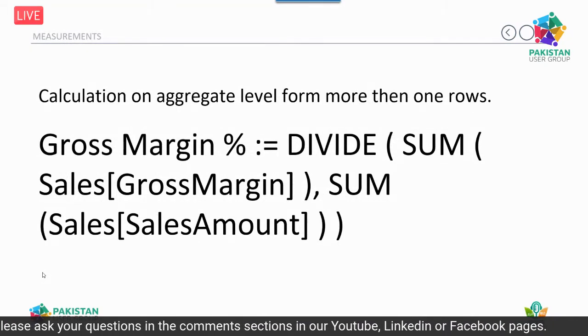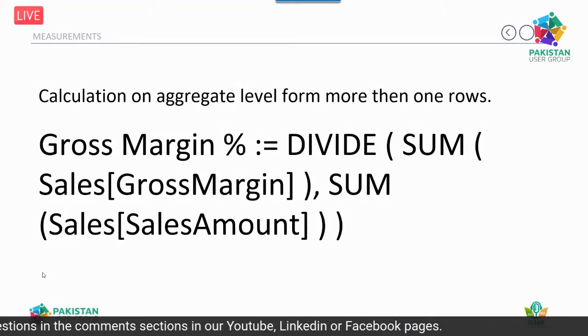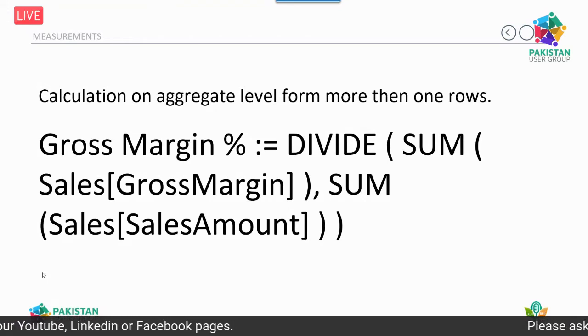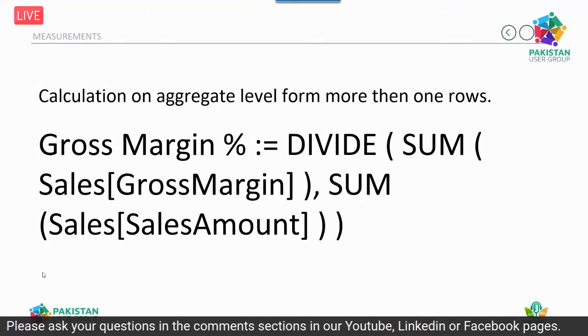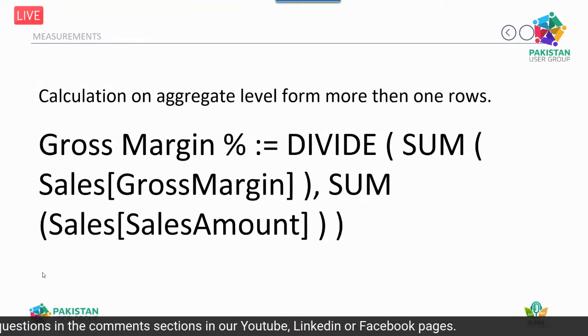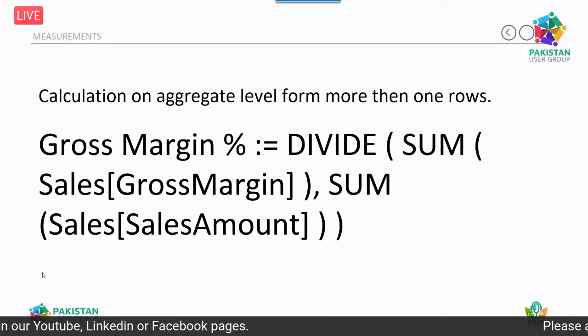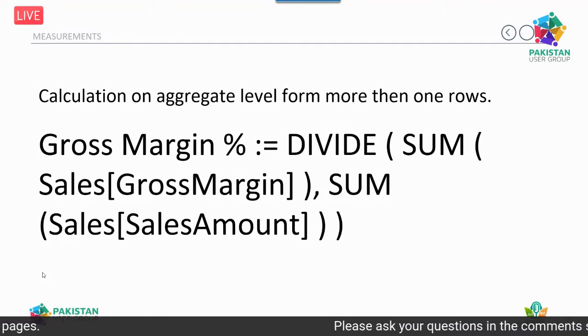Measurements are also calculated, and these are the base of aggregated level for more than one row. Suppose I want to check the sales margin of a specific territory, specific region, specific segment. So I create a DAX formula that divides the sum of sales gross margin by the sum of sales, based on the segment or a division or specific region or specific area.